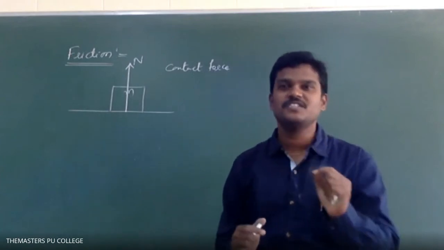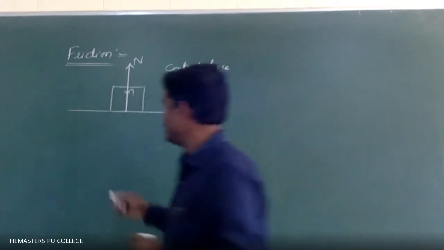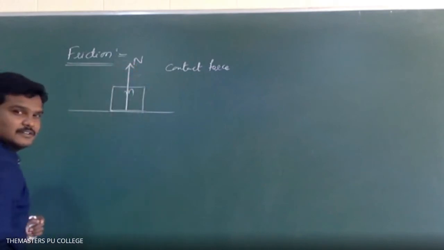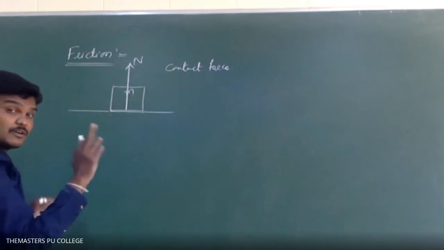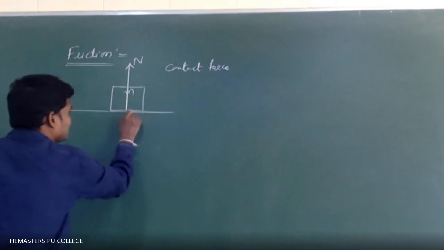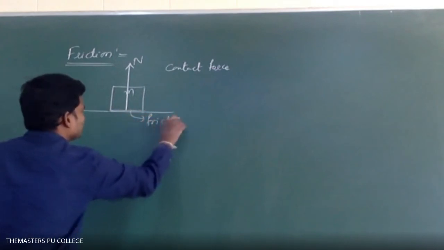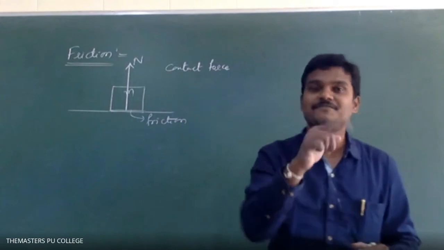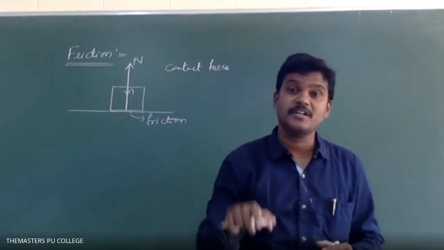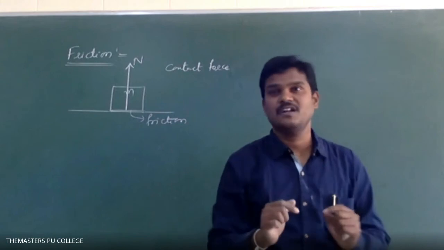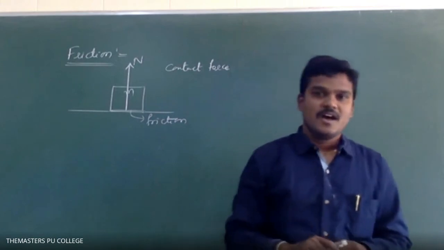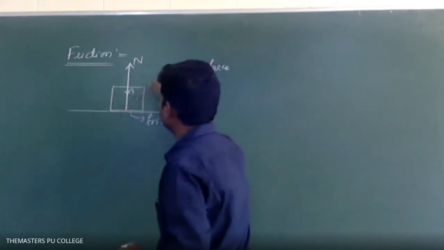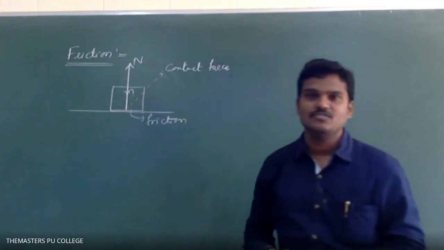So friction is also a contact force. See, there will be one more contact force. Perpendicular to the contact surface, we call it normal reaction. Parallel to the contact surface, what is this called? Friction. Generally, give the proper definition: parallel to the contact surface is the frictional force, perpendicular to the contact surface is the normal reaction force. And the resultant contact force is in this direction. If this is the friction, the resultant is the direction of the contact force.